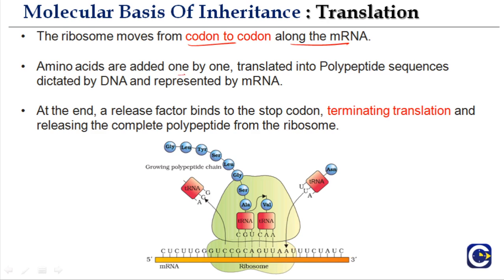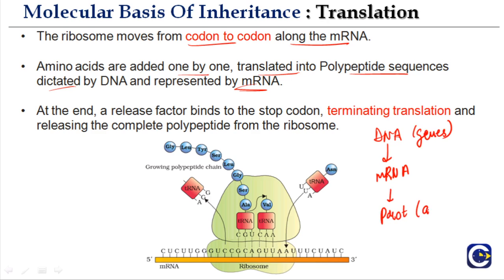Amino acids are added one by one, translated into polypeptide sequence dictated by DNA and represented by mRNA. Of course, by now I think we know this by heart, that DNA, mRNA and protein. And on DNA we have genes, and protein is made up of amino acids.